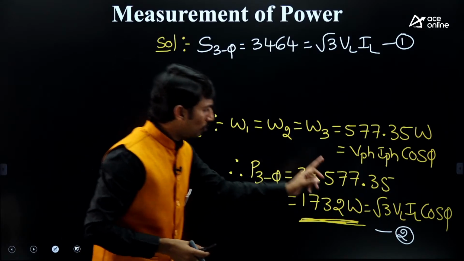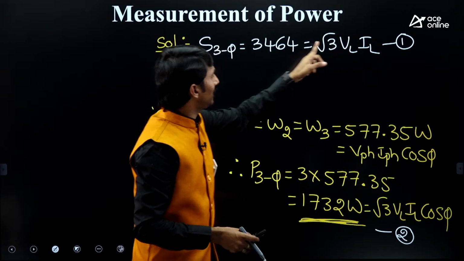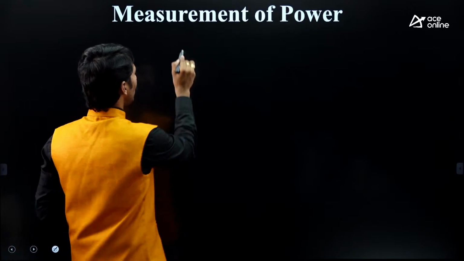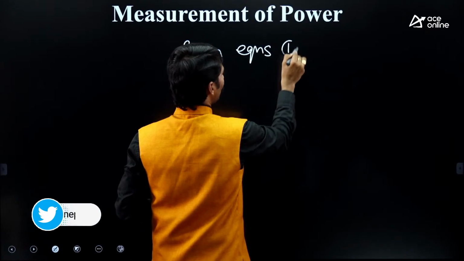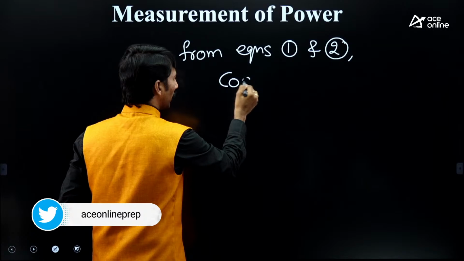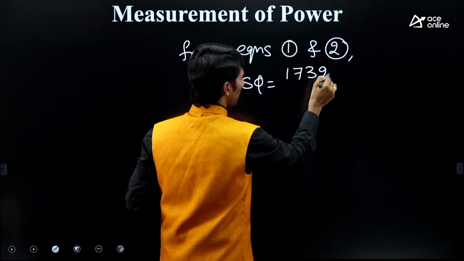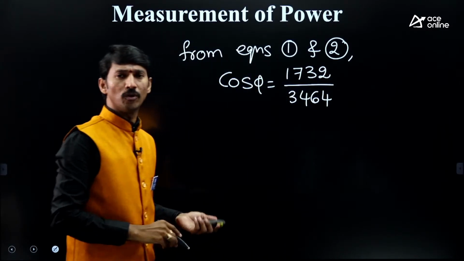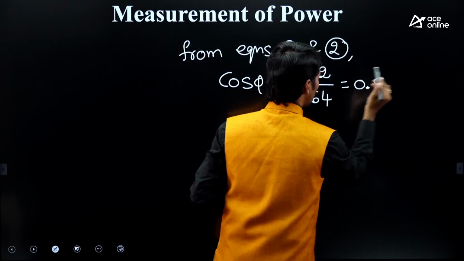Now tell me, root 3 VL IL cos phi is 1732, and root 3 VL IL is 3464. Can we get the cos phi value? Yes. From equations 1 and 2, cos phi is equal to 1732 by 3464, so you will be getting 1 by 2, that is 0.5.